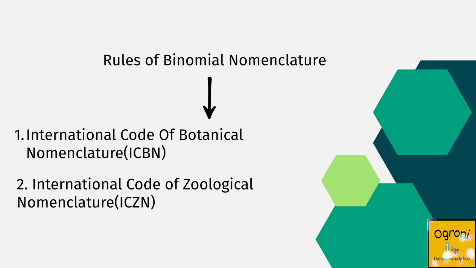There are a few rules of nomenclature given by Carolus Linnaeus, which are followed by the International Code of Botanical Nomenclature, ICBN, and the International Code of Zoological Nomenclature, ICZN. These are as follows.